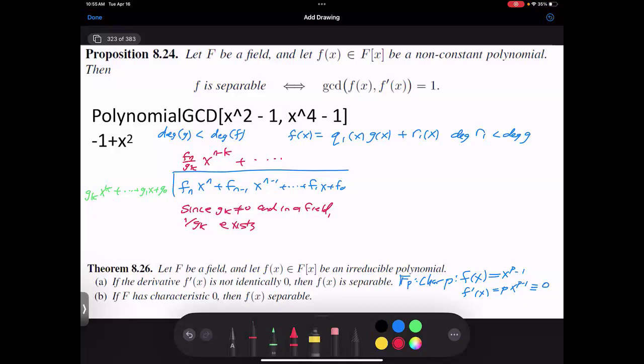And again, I'm assuming here that the degree of g is strictly less than the degree of f. If they were the same, you can easily modify this. I was assuming that the degree was smaller because I'm applying this to f and f prime, and I know the degree is smaller. But I'll leave it to you to handle the more general case. And then you just go through and do all the algebra to show that this works, that you can find your q1 and your r1.